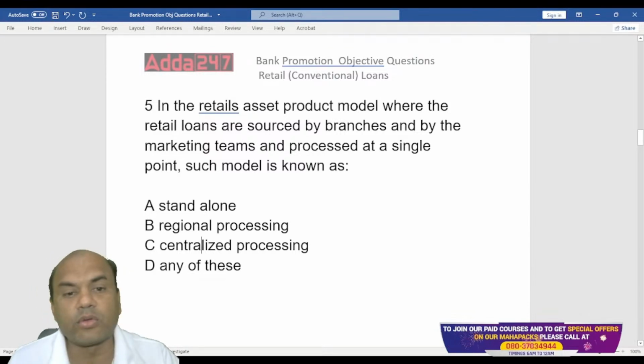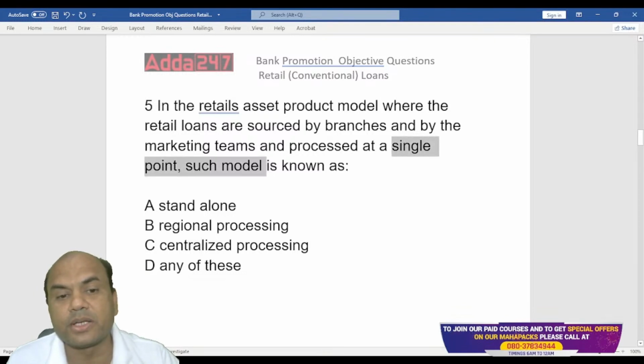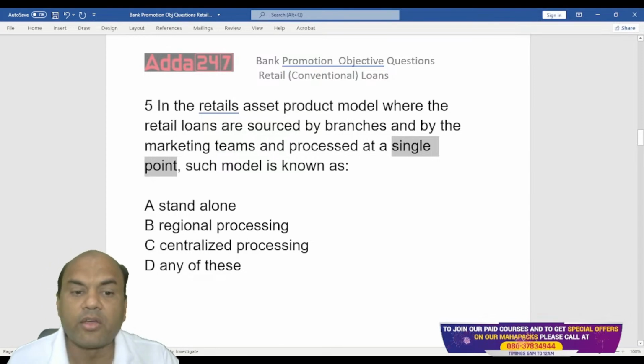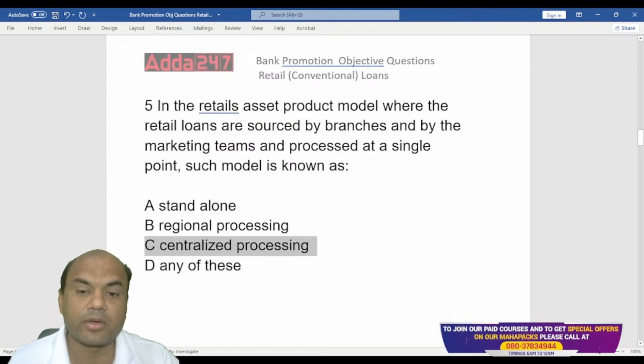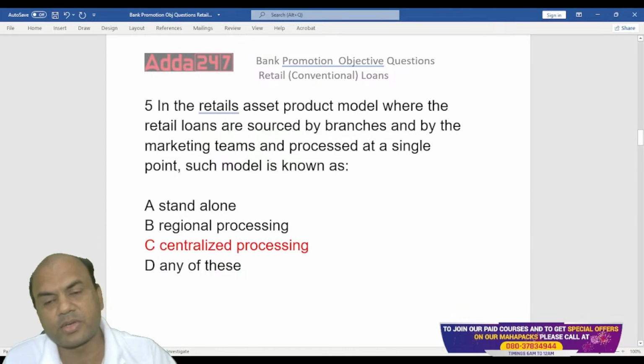Okay. So what is this now? Buyers, marketing team, processed at a single point. Single point, when I say, it means there is only one processing center. When I say there is one processing center, it means I am talking of centralized processing. Okay, I am talking of centralized processing. Got it? So the answer is centralized processing. Got it, everyone?